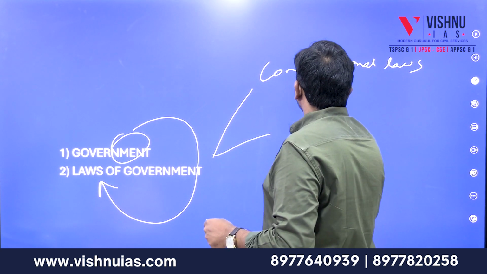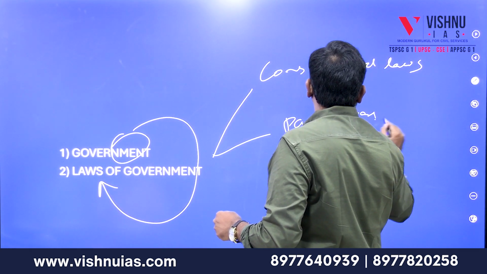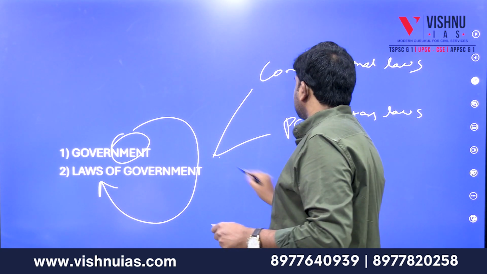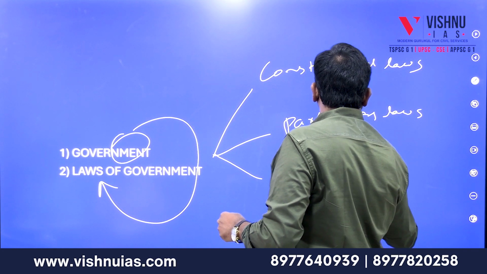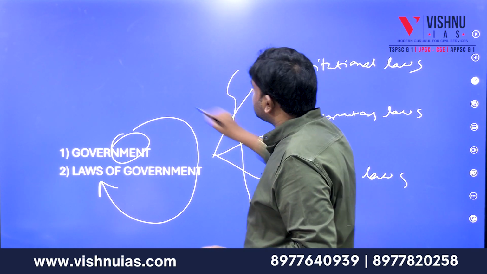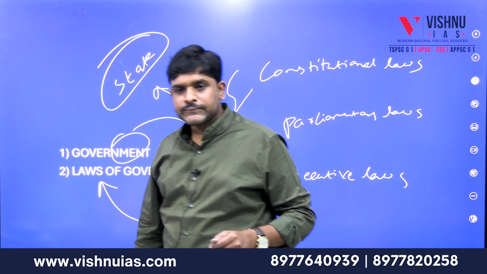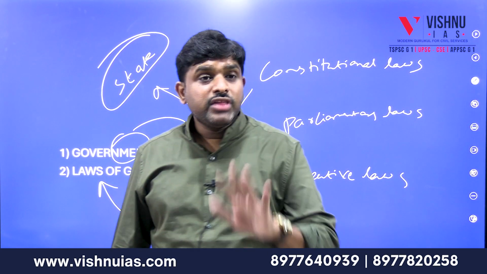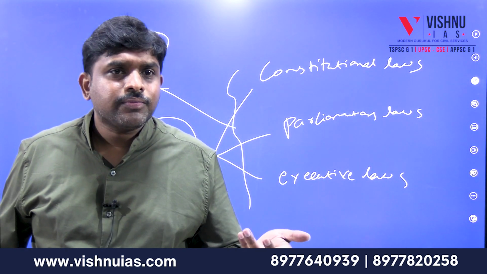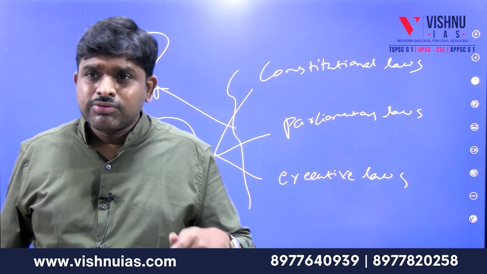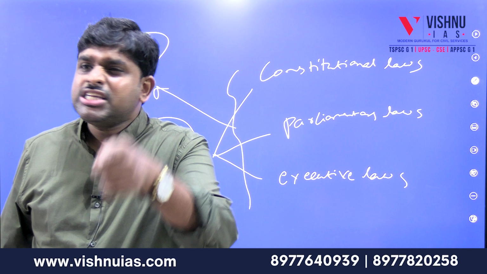The laws can be parliamentary laws. The laws can be executive laws. By following these, the state will be run. If there is no law, then the rulers will run according to their own wish, which is dangerous to the public, which is dangerous to the democracy.